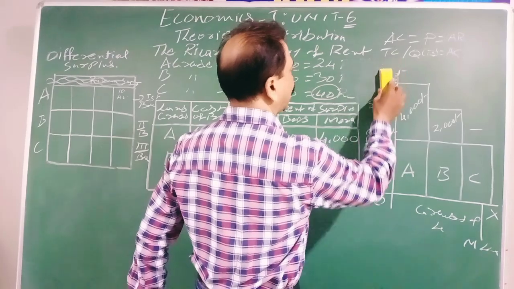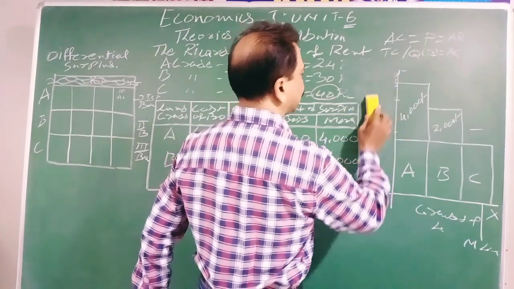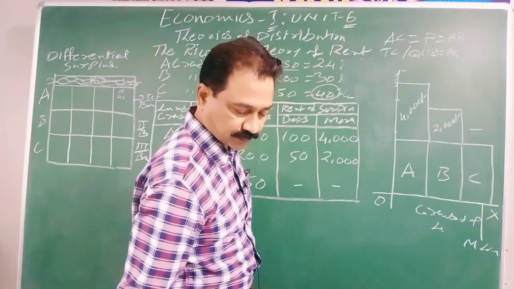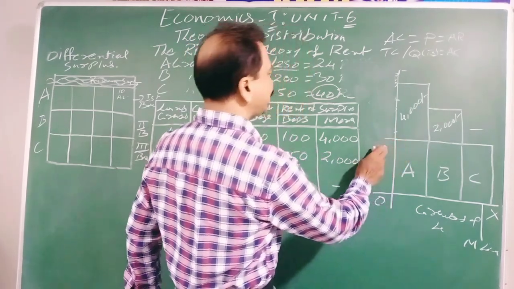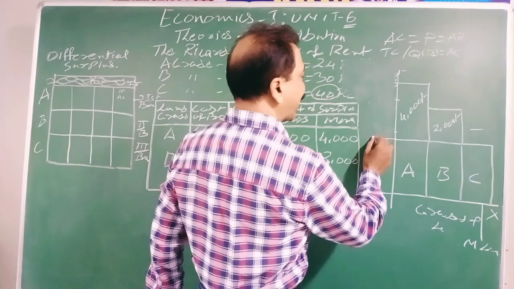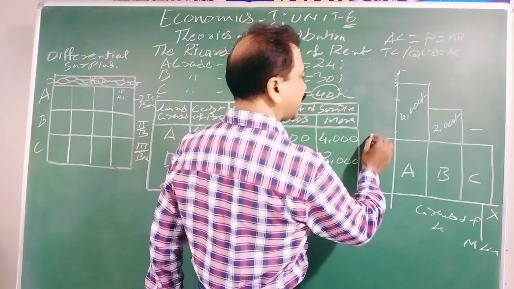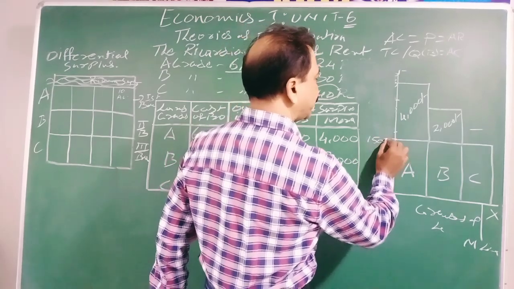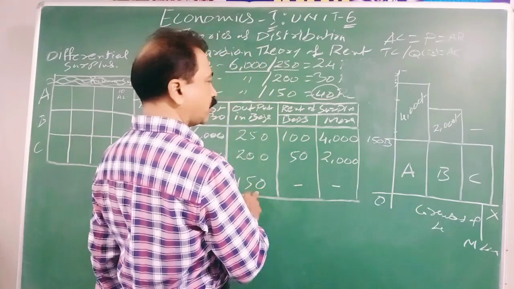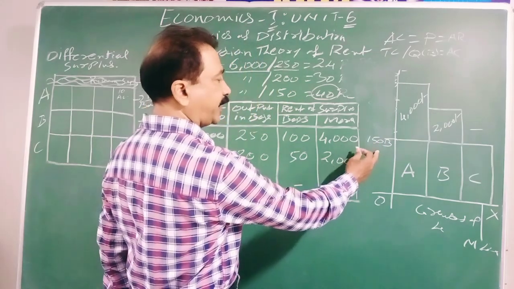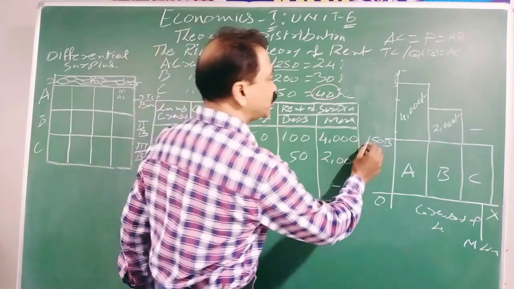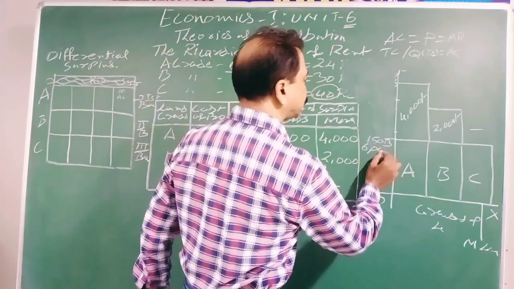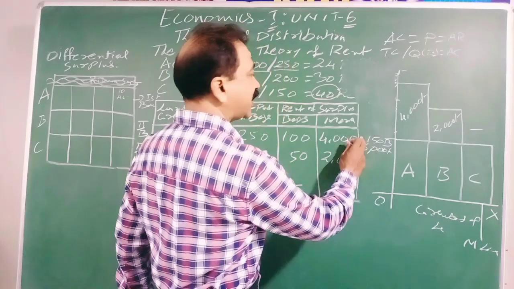Now let me explain this in detail. By this point we will say it is 150 bags. Everyone is getting 150 bags in physical terms, and this can be shown as 6000 rupees in money.